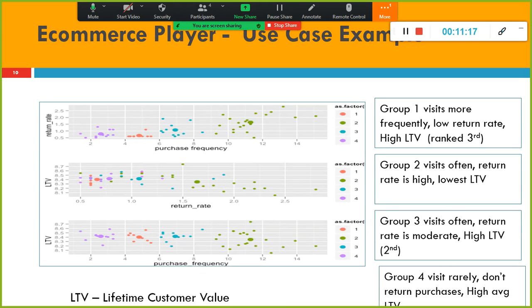Let's look at this example. Suppose, whatever the data given to you, you just showed it to your k-means algorithm. It created 4 groups. Look here. This is group 1 in this color, group 2 in this color, group 3, group 4.